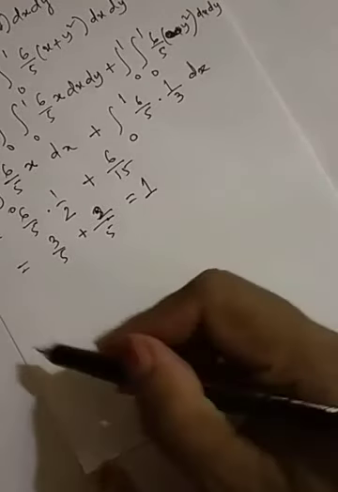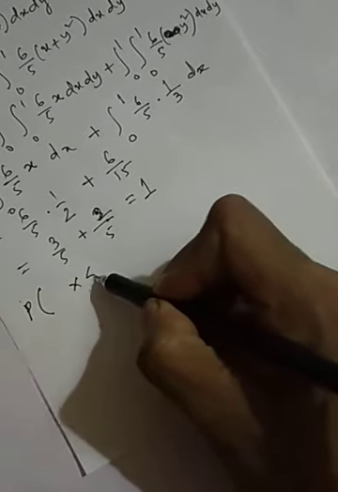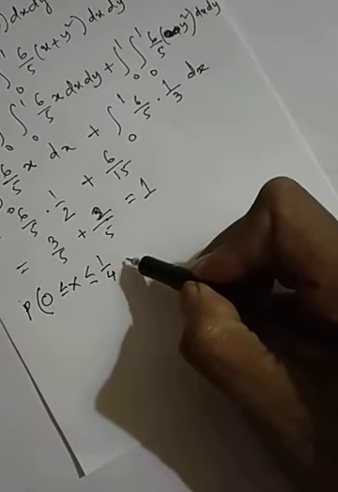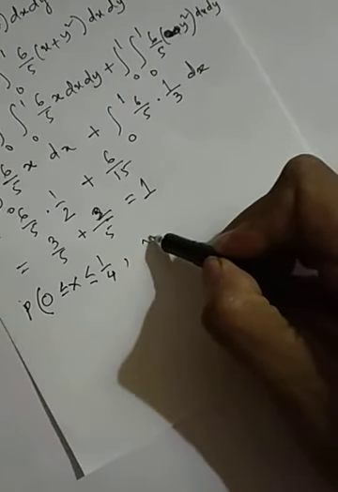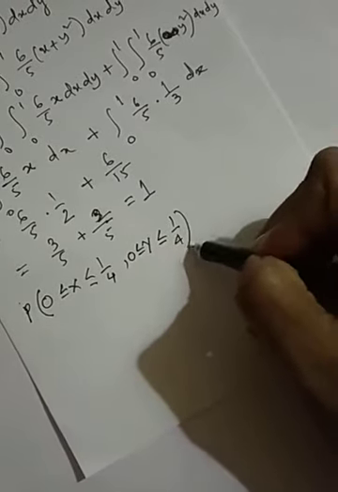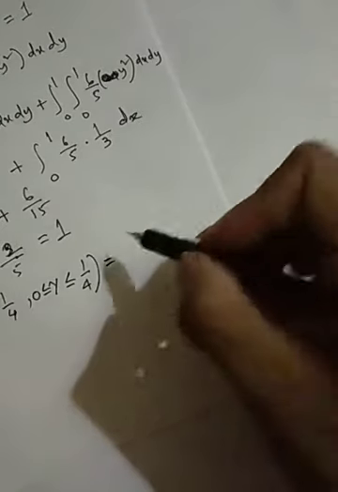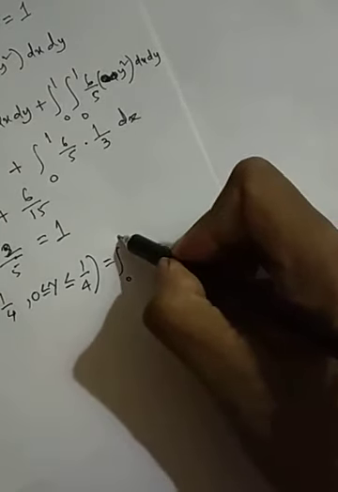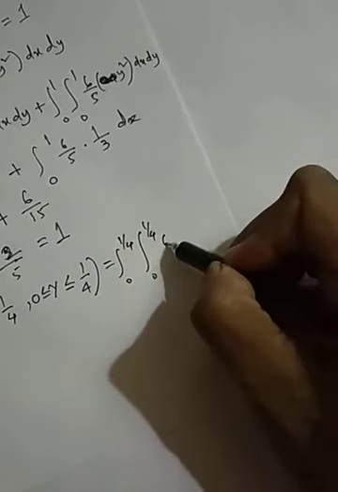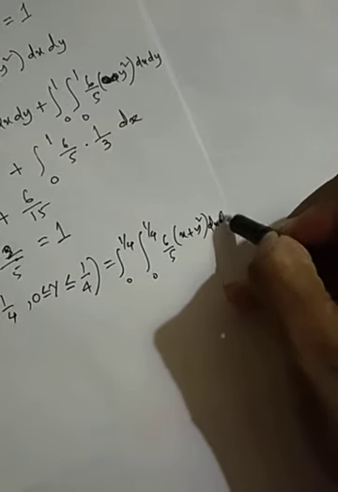So that is the probability of 0 ≤ x ≤ 1/4 and 0 ≤ y ≤ 1/4, and this can be written as the integral from 0 to 1/4, 0 to 1/4, of 6/5 (x + y²) dx dy.